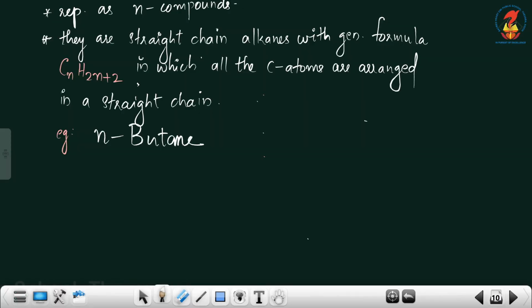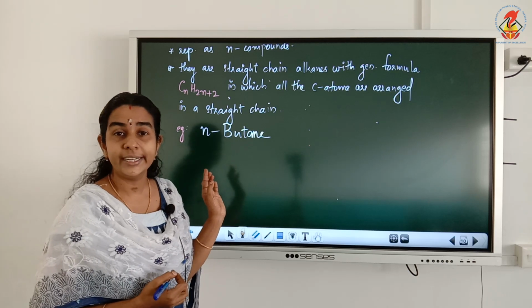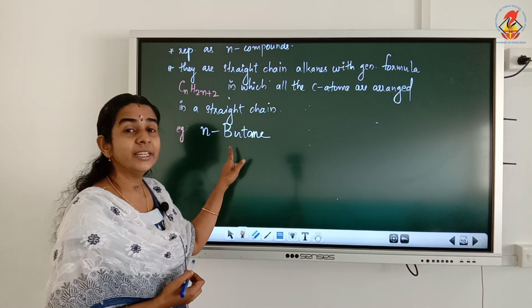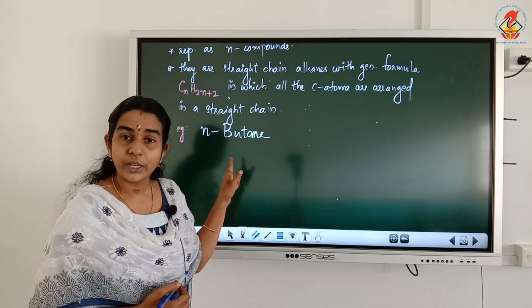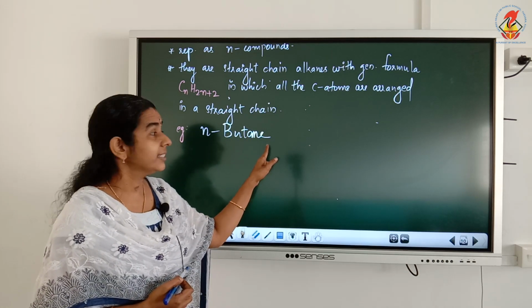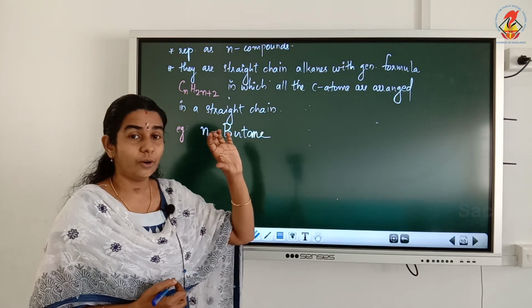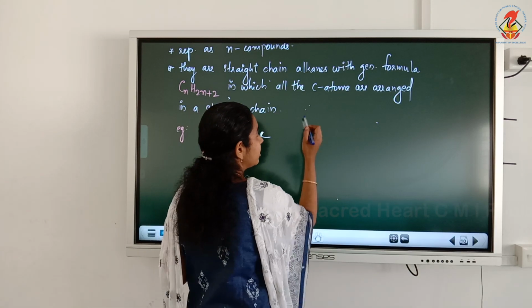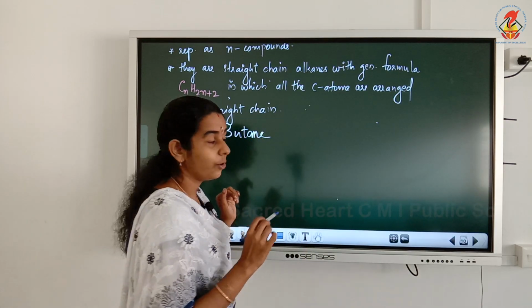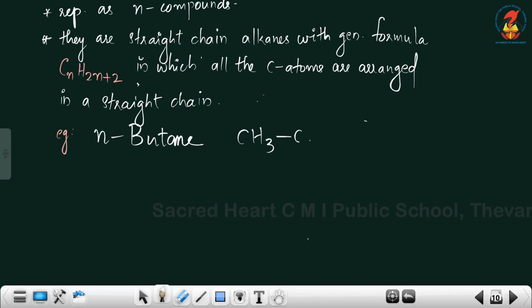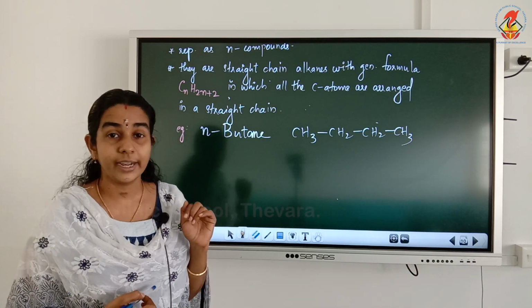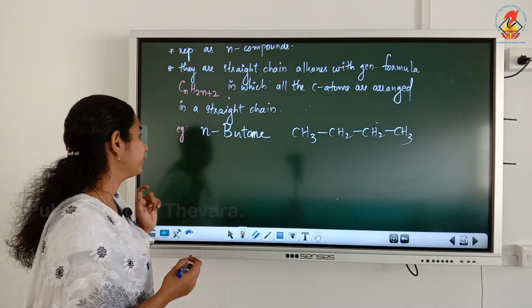n-butane. How to read it? It is normal butane. Normal butane means what? But means we know that it contains 4 carbons. Ane means all the carbon atoms are singly bonded. So how to draw the structure of n-butane or normal butane? CH3, CH2, CH2, CH3. So here all the 4 carbon atoms are arranged in a straight chain.